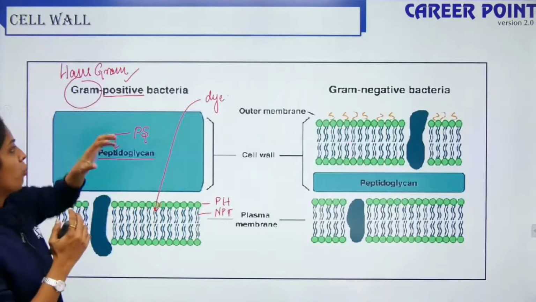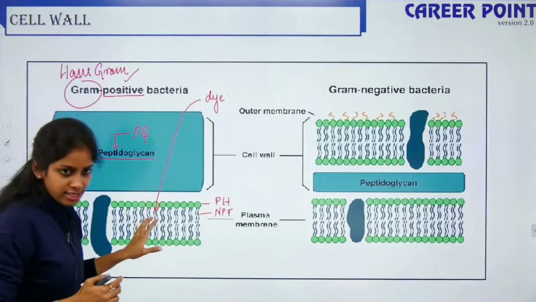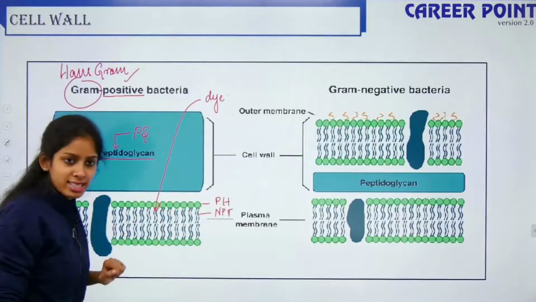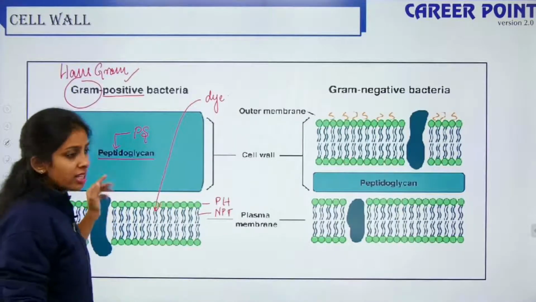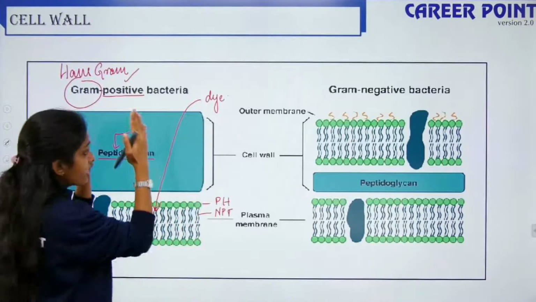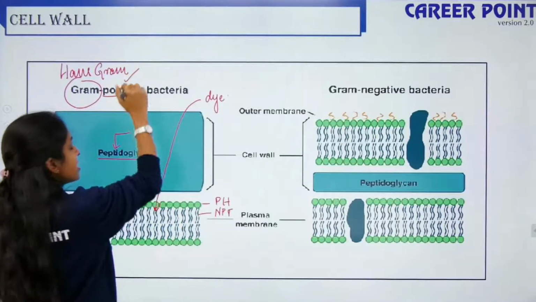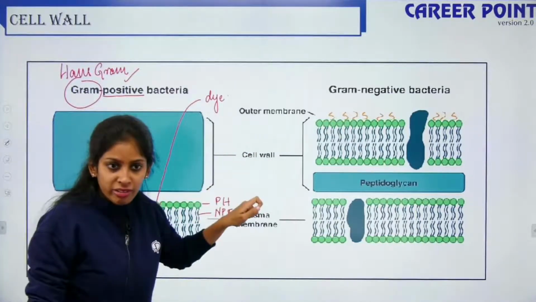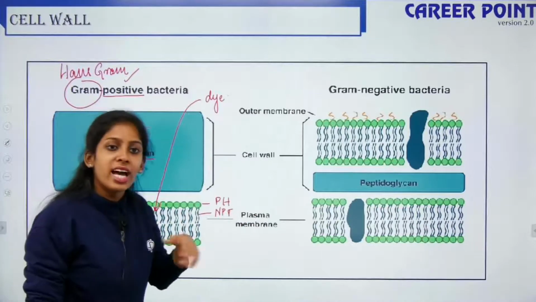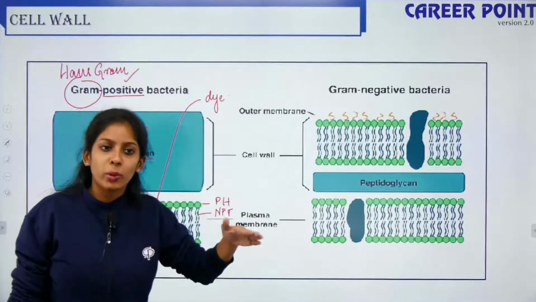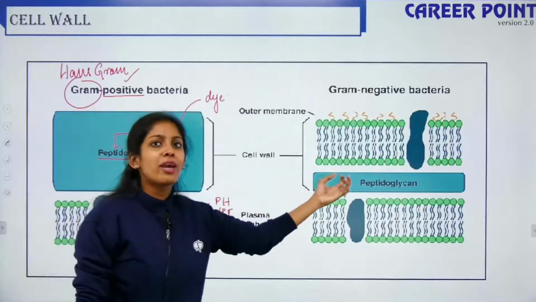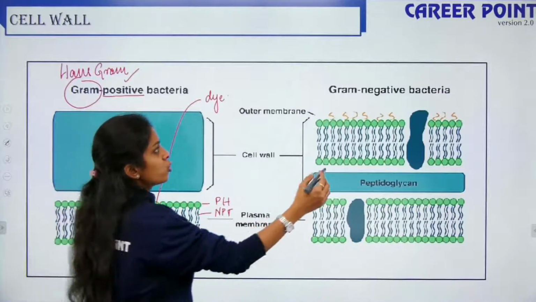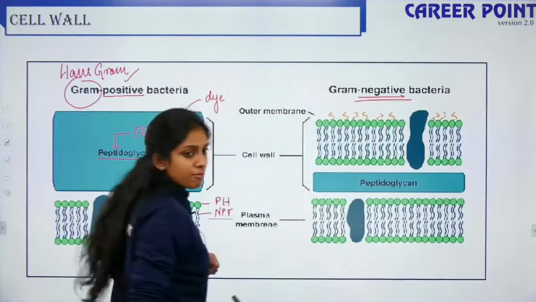In a similar way, when I am inserting a dye inside the cell, the dye penetrates through the peptidoglycan layer and goes inside the cell. Now when I wash the cell, the dye does not go away. It stays inside the cell. So that is the reason it is called positive. In a gram-negative bacteria, when I give a dye and when I wash the cell, the dye washes off. The dye moves away with water. This cell is not able to retain the dye because of a thin peptidoglycan. So that is why it is called a gram-negative bacteria.